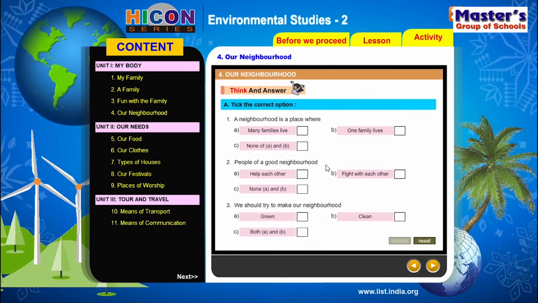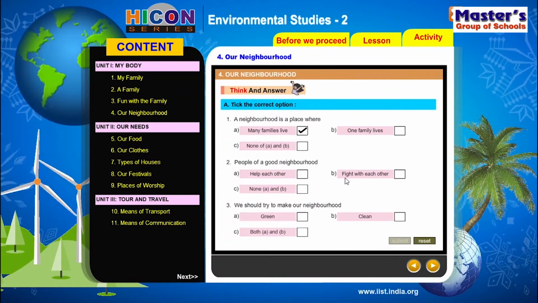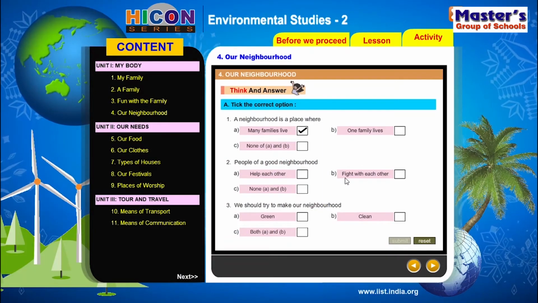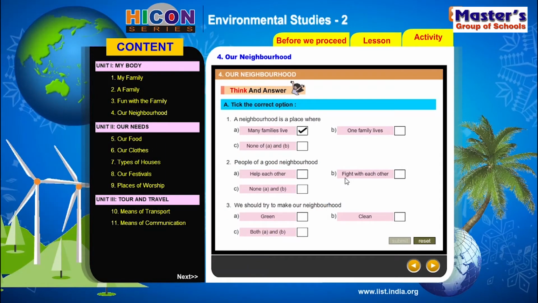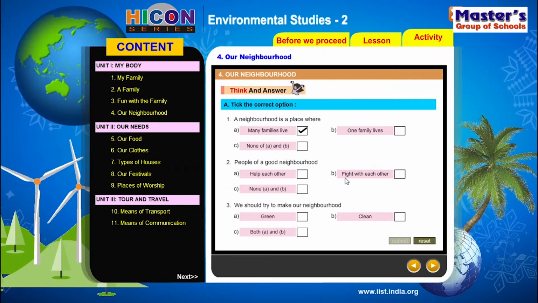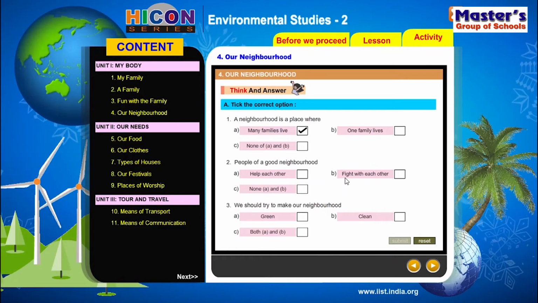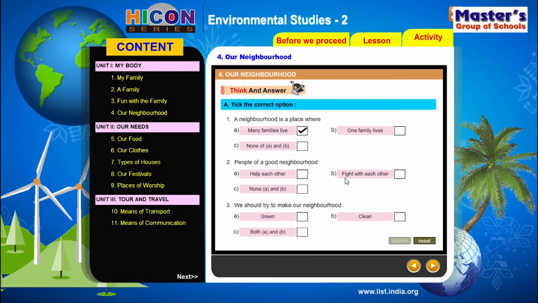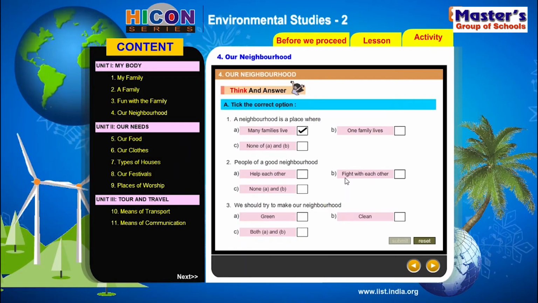So what is the correct answer? A. So a neighborhood is a place where many families live. The second question. People of a good neighborhood help each other, fight with each other, none of A and B. So what should a good neighborhood do?